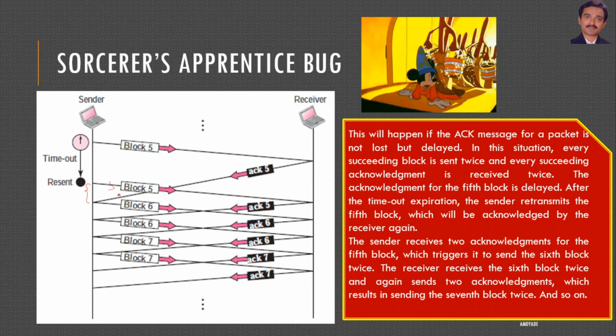Which will be acknowledged by the receiver again. The sender receives two acknowledgements for the fifth block, which triggers it to send the sixth block twice. The receiver receives the sixth block twice and again sends two acknowledgements, which results in sending the seventh block twice, and so on.